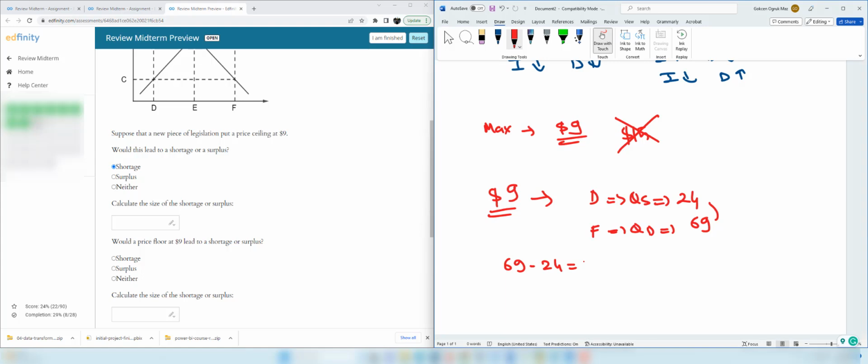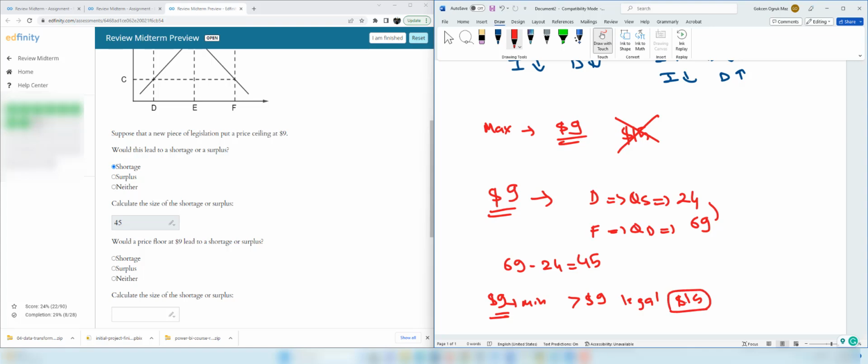In this case, it is 45. So we can write here 45. And the next question is, would a price floor at $9 lead to a shortage or surplus? So $9 represents the minimum price in the market. Any price lower than this is not legal, but any price above the $9 is legal. And we know the equilibrium price is $15 and it's a legal price.